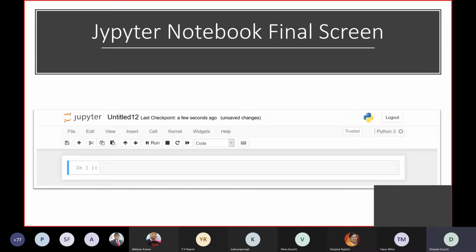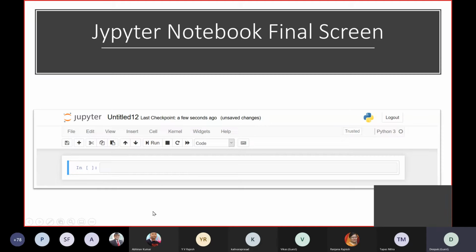So I will share my screen. I will show you the full process, step by step, how it's proceeding, where it's opening and how it's functioning. So just give me 1 minute and I will show you this.